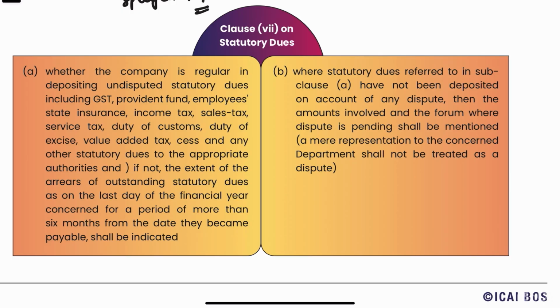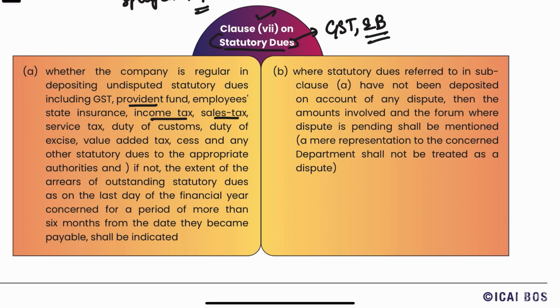Right. So now we're going to cover statutory dues. Now, what exactly are statutory dues? Statutory dues are the payments which have to be made to statutory bodies, like GST and employee benefits. Here it has been given as GST, Provident Fund, income tax, sales tax, etc. So now this clause is about statutory dues.